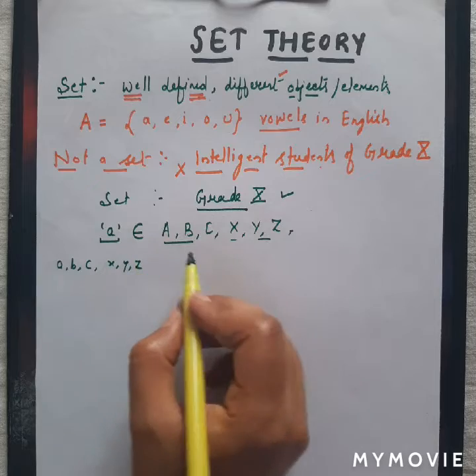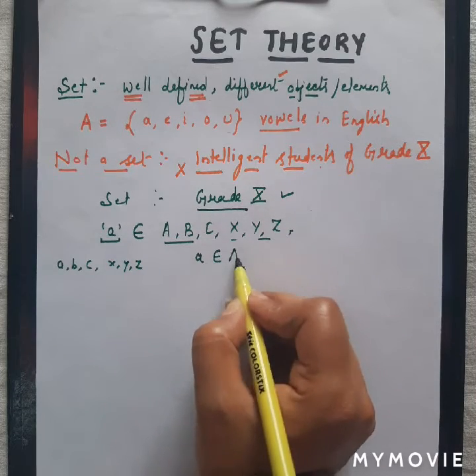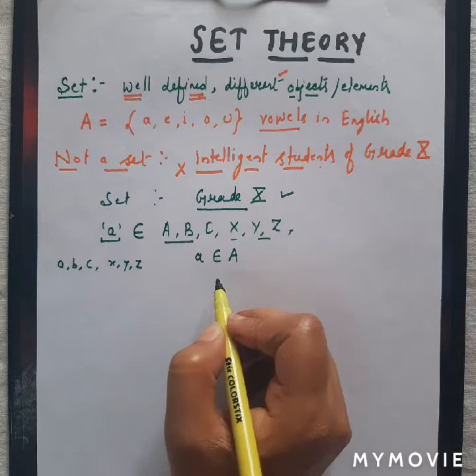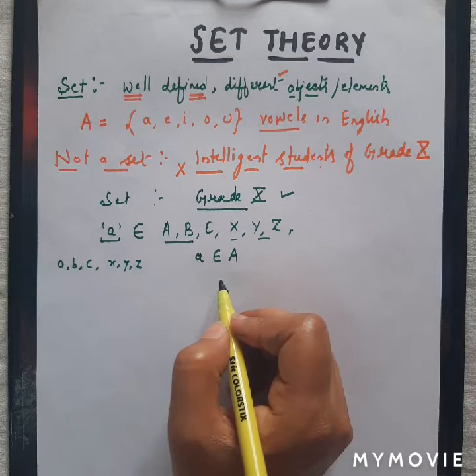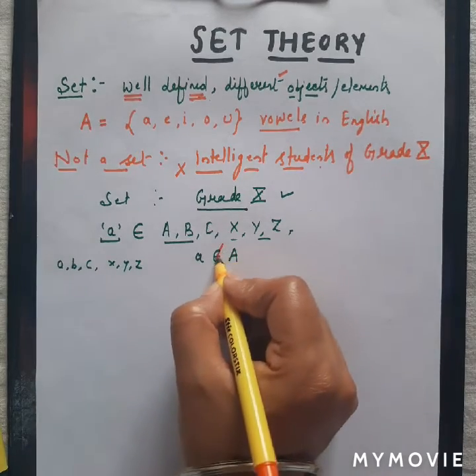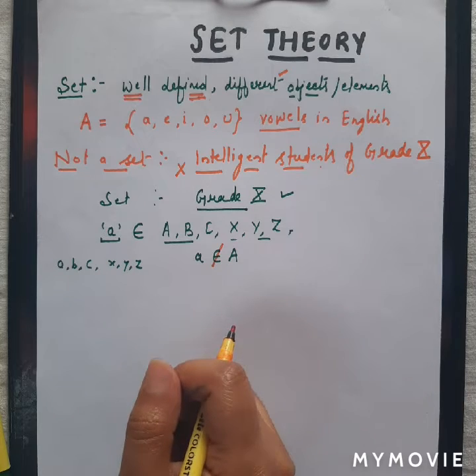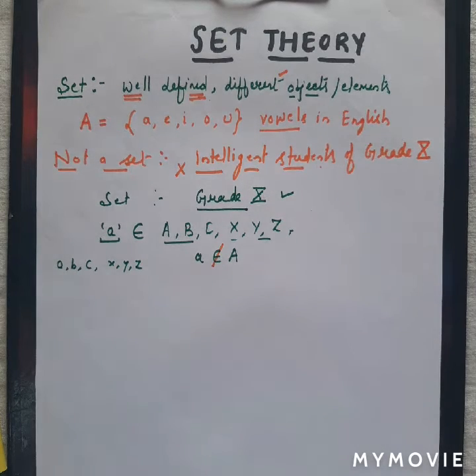If an element a belongs to the set A, we say that a belongs to A. In case a does not belong to A, we cross the symbol out like this. This element does not belong to set A.